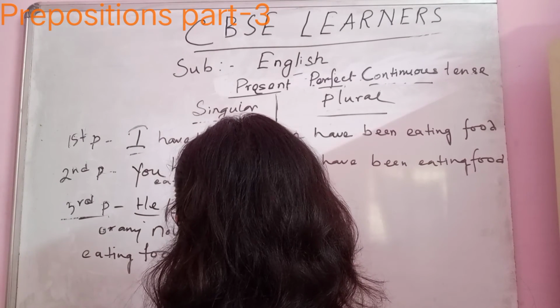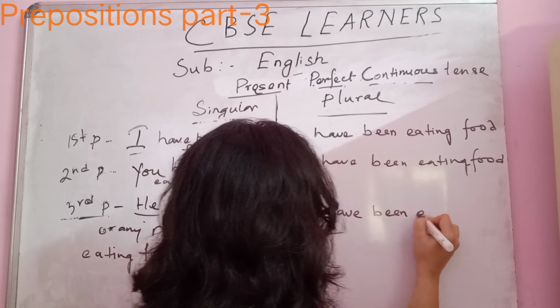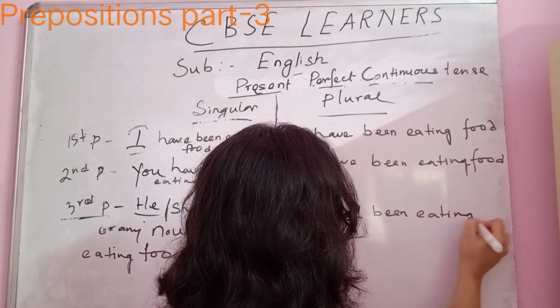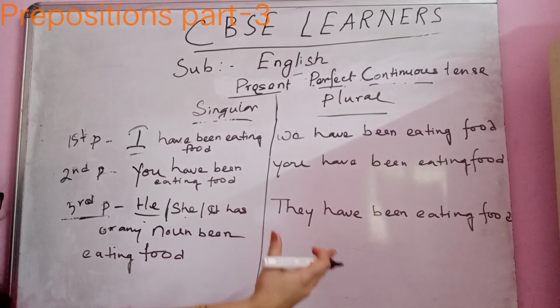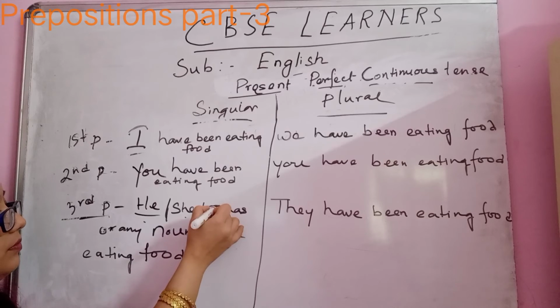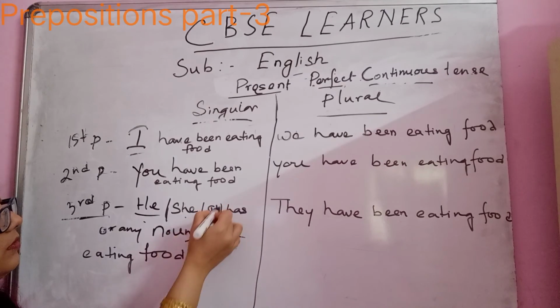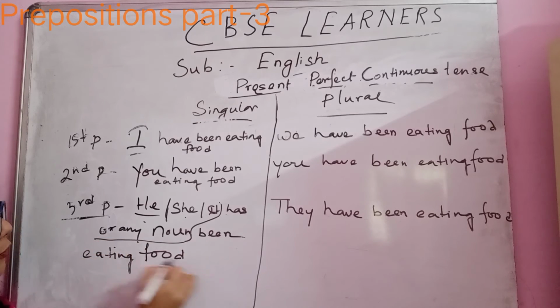They have been eating food. So see, I'm going out and you can see this one, is the chart clear to you or not? Okay, he, she or it or any noun has been, here has. Has been eating food. Okay, they have been eating food.